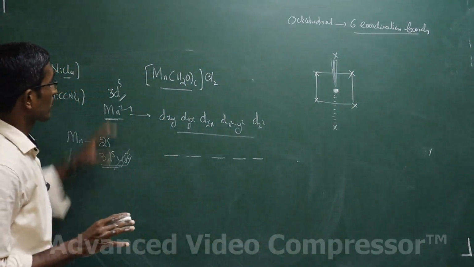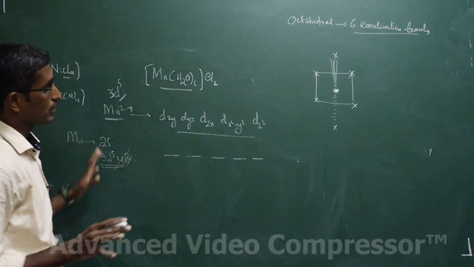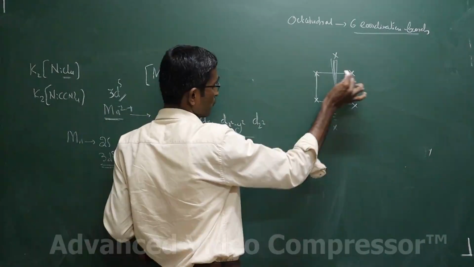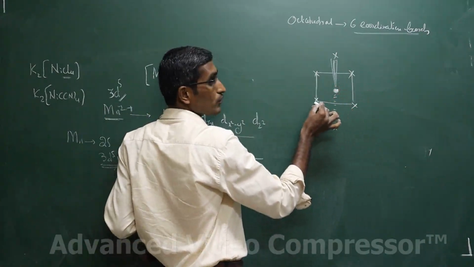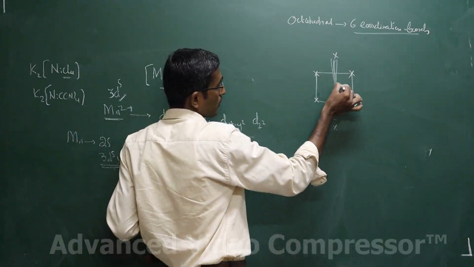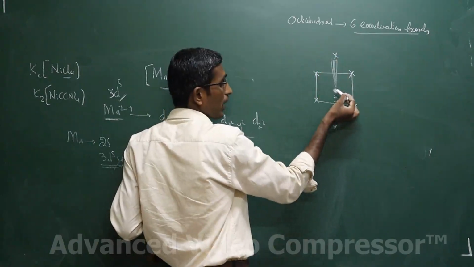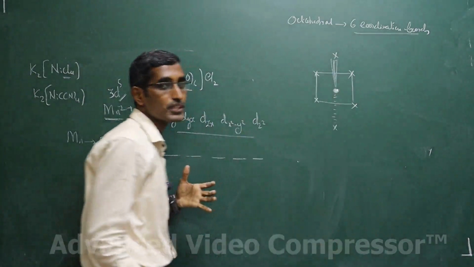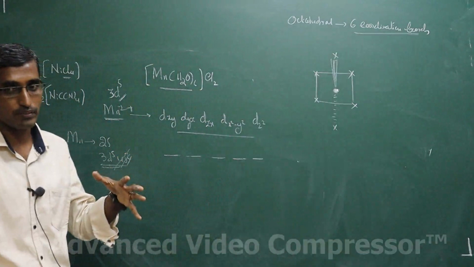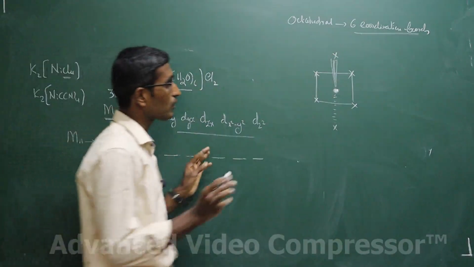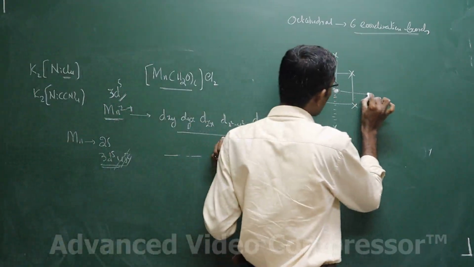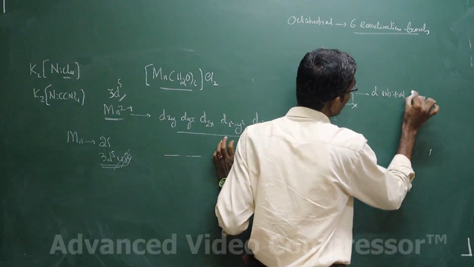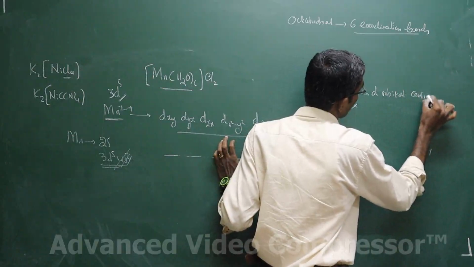So now, if I take [Mn(H2O)6]Cl2, manganese will be at the center. You have 4 water molecules at the 4 corners of the square, and 2 more water molecules, one above the square and one below. This is how the ligands will be positioned in the octahedral complex. Let us take a look at the d orbitals of the central metal ion.